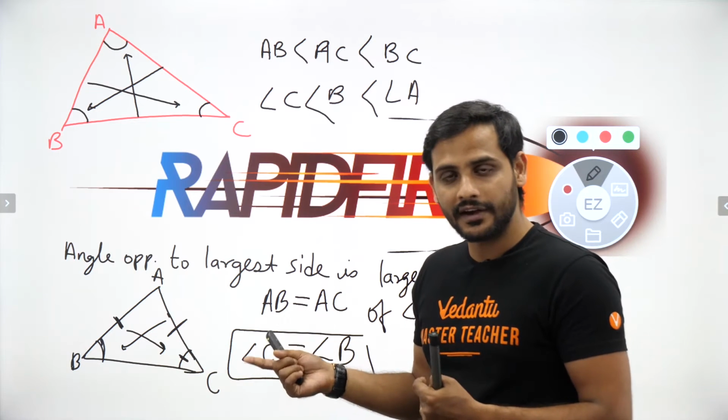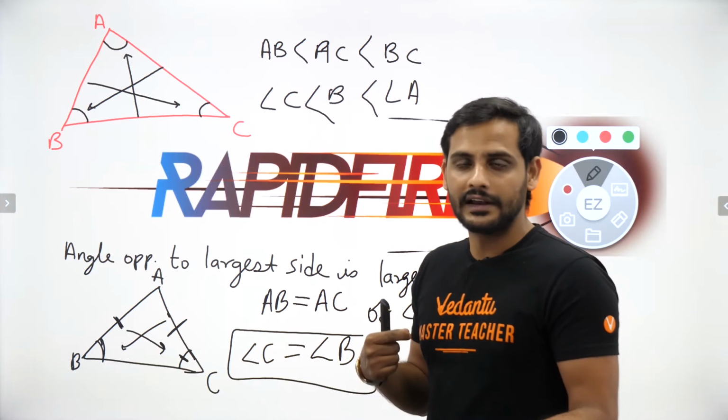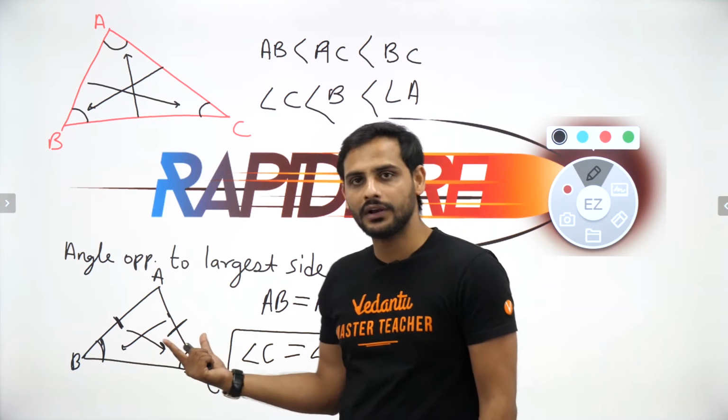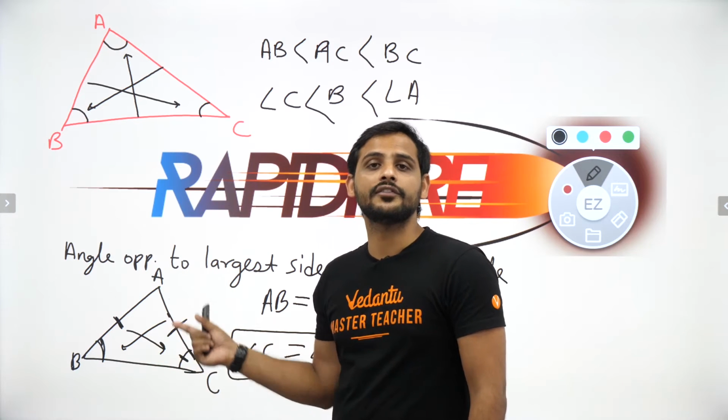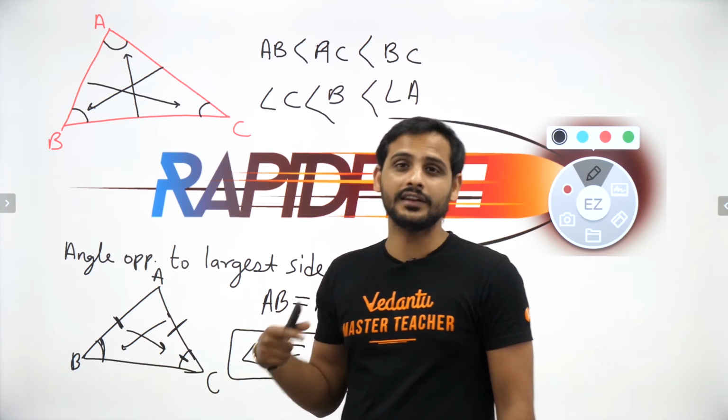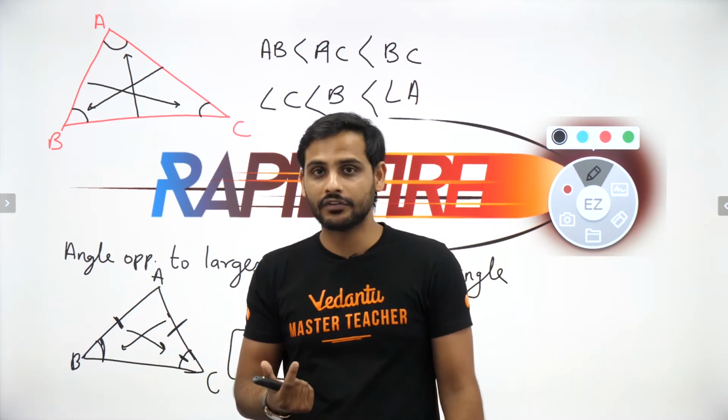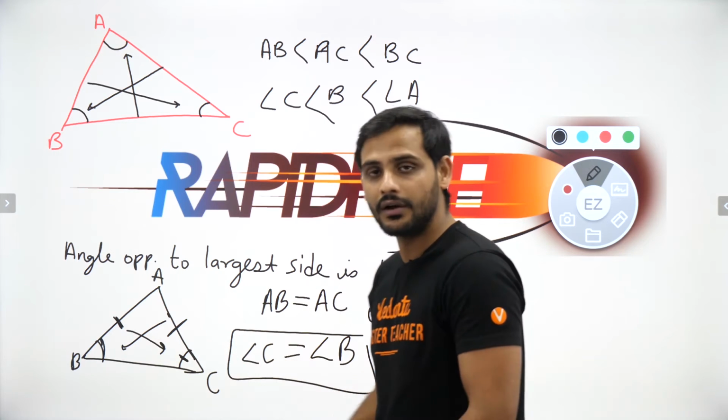So it is not required now to give you the length of the sides to identify whether it is an equilateral triangle, an isosceles triangle or a scalene triangle. If I give you any two angles equal, you must understand that, sir, it will be an isosceles triangle. If I give you all three angles to be 60 degrees, you must understand that it is an equilateral triangle. Understood? So this is how you have to use your brain.